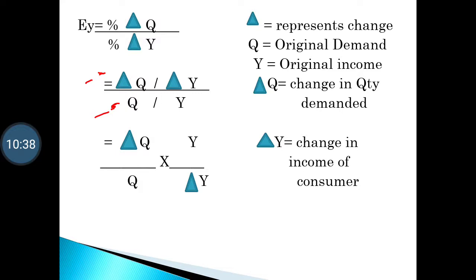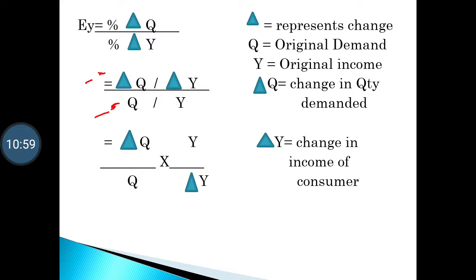Please do not get confused between price and income. Price and demand have an inverse relationship, whereas income and demand have a direct relationship. So when a person's income is 1000 rupees, at 1000 rupees his quantity demanded is 100 units.